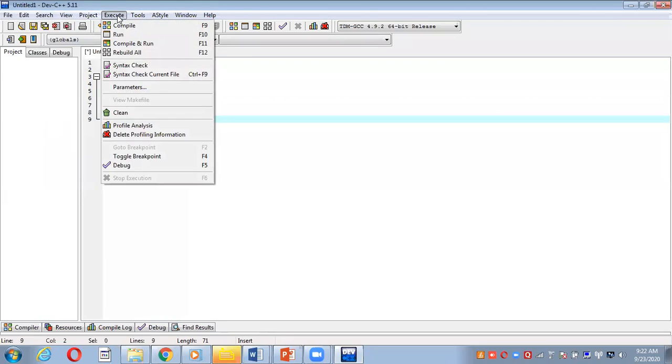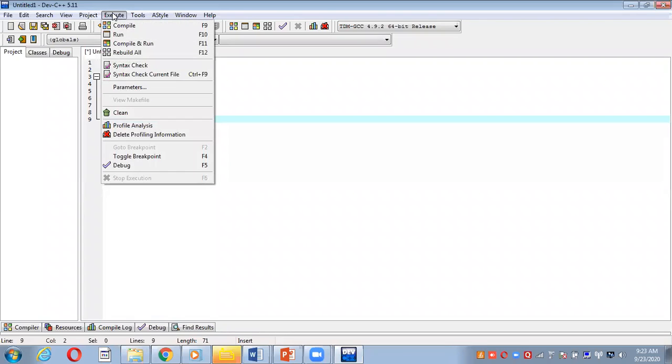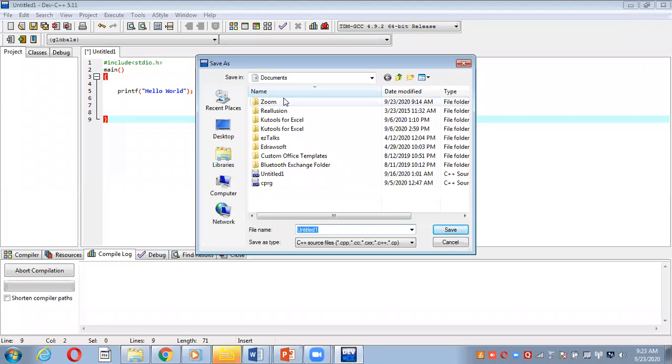So look at the board. This is the compile step. I already told you the sequence of program logic. The development of a program involves the concept first, then planning, then designing, then coding, and then testing. To test the program you should compile it. As everybody knows, this whole program will be converted into machine level language, and the compiler will compile the program. While compiling, it asks here to save the file.